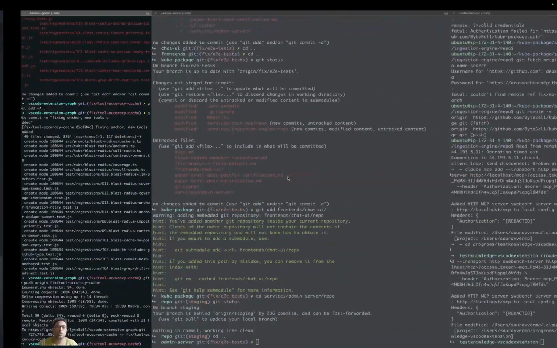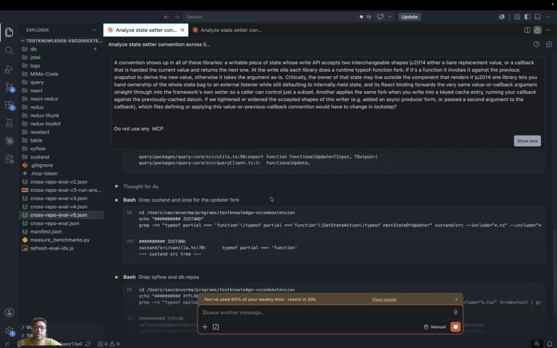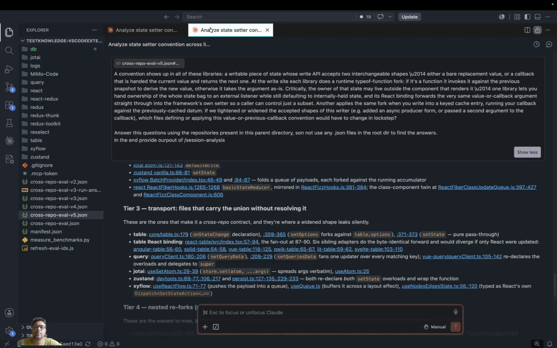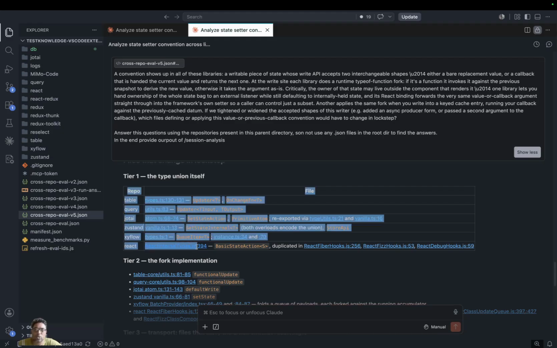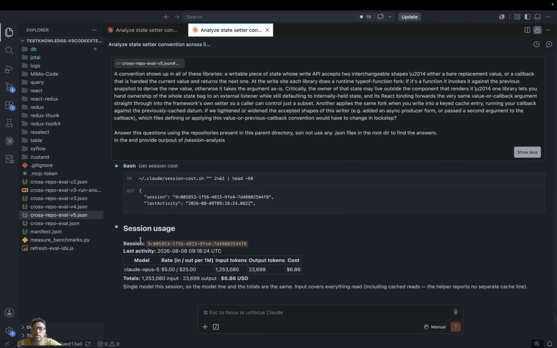Let me go back to this one. It will keep on continuing, and let's not waste time on this, and let me show you the analysis that I have already done earlier. It shows these are the repositories that will be affected. So this is the wrong answer that it has provided. React is also a wrong answer it has provided. Zyflow, Zust and Zoti query are the right answers, and I can show you the session usage.